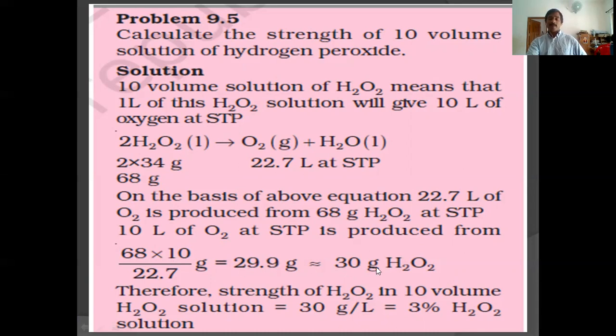That is approximately 29.9, we can take it as 30 gram H2O2. 30 gram H2O2 in 1000 gram solution. So about 970 grams of water. So 30 by 970, approximately we can take 30 by 1000. That is equal to a 3% H2O2 solution.